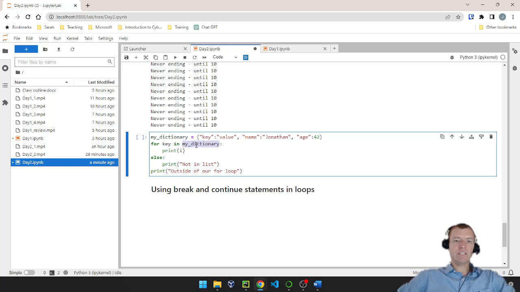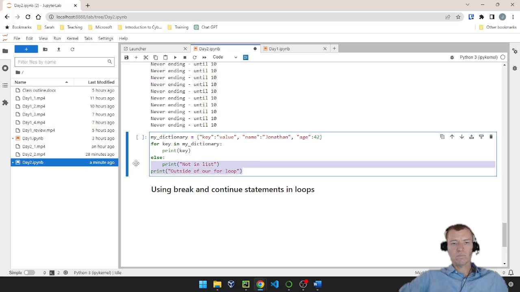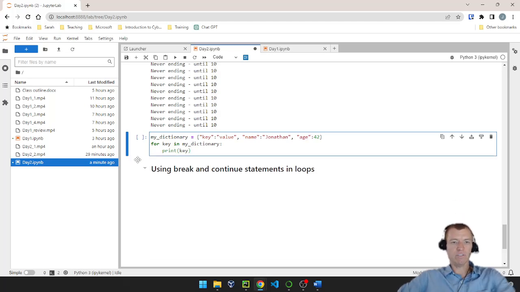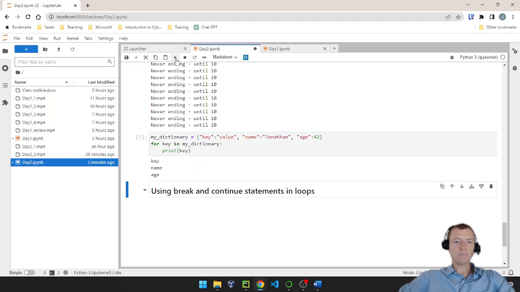So if I put a dictionary as the item that I'm going to iterate over, item by item, it's going to give me back the key. So if you see, the key in this case, for the first one is the word key, the second one is the word name, and the third is the word age. Let's get rid of this noise as well, so we're very focused on what we're looking at here. All right, so I have key, name, and age.